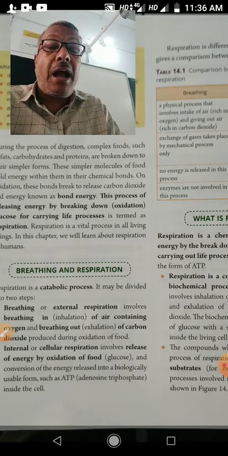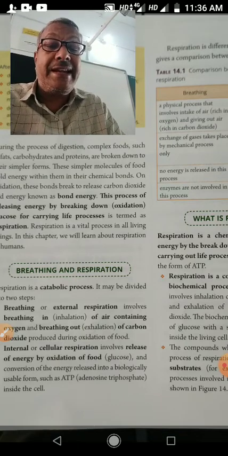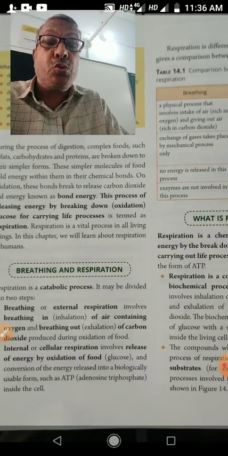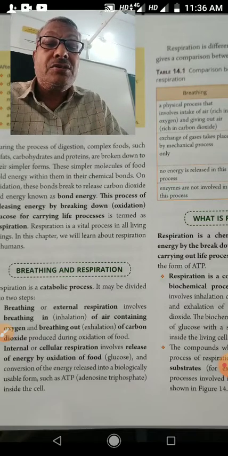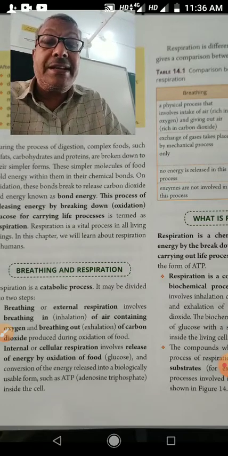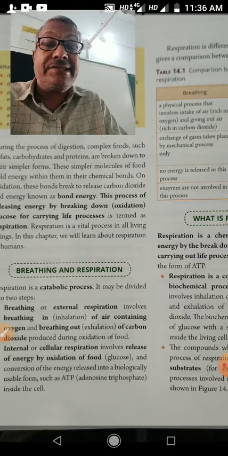Second is breathing out, that is exhalation. The air from the lungs is taken out. So in breathing you have to study inhalation and exhalation.